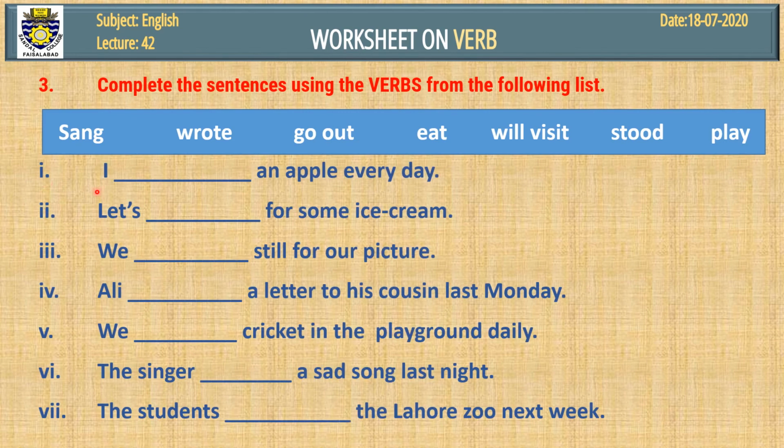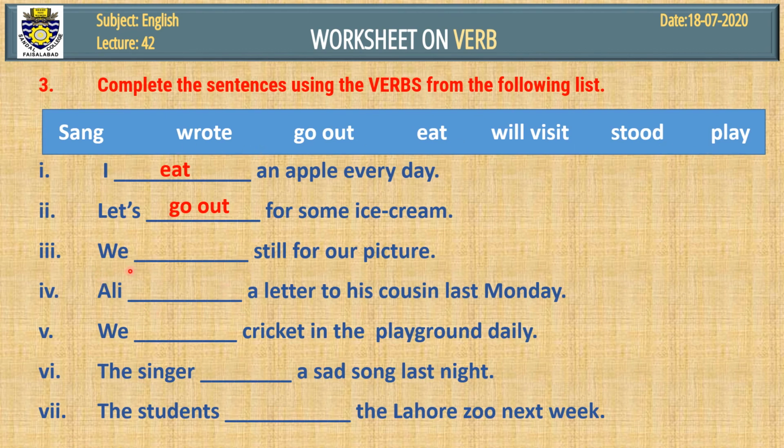Number 1, I dash an apple every day. Every day is a signal word that tells us we'll use first form here. I eat an apple every day. Number 2, let's dash for some ice cream. Let's always takes first form. Let's go out for some ice cream. Go out is here. We'll use the verbs here from this list, as I have already told you.